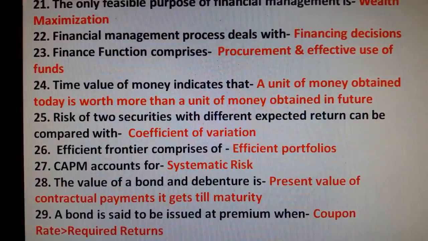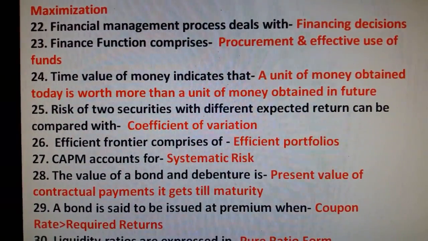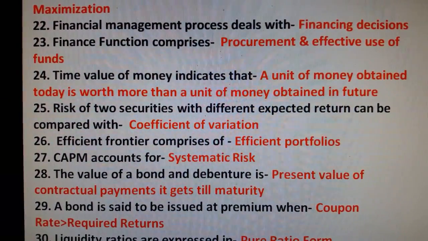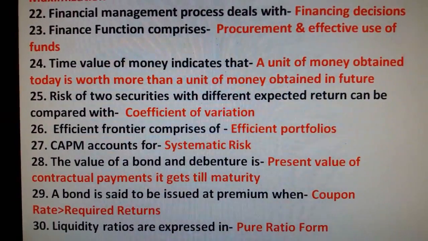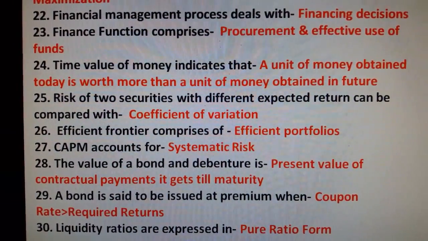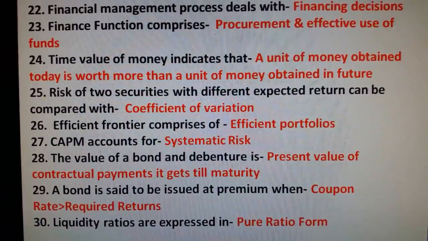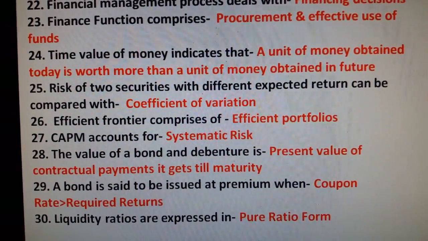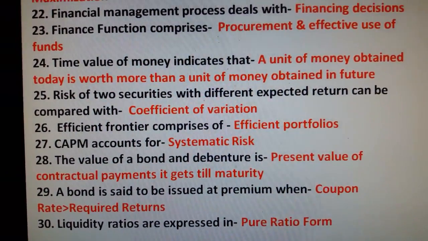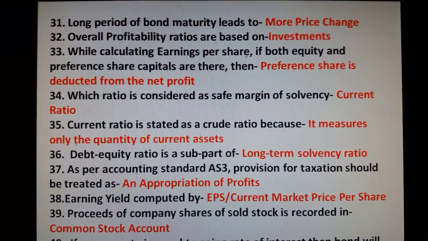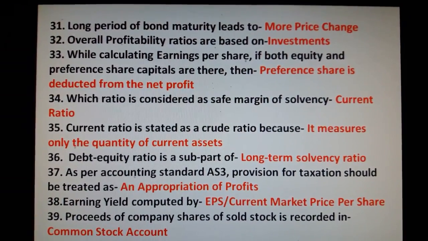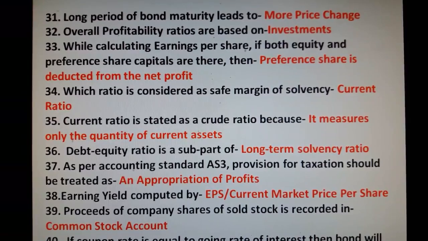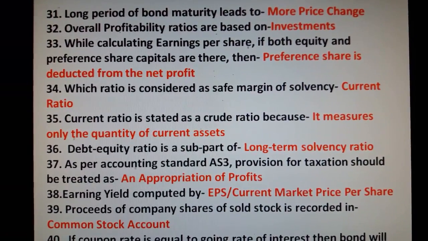CAPM accounts for systematic risk. The value of a bond and debenture is the present value of contractual payments it gets till maturity. A bond is said to be issued at premium when coupon rate is greater than required returns. Liquidity ratios are expressed in pure ratio form. Question number 31. Long term of bond maturity leads to more price changes. Overall profitability ratios are based on investment.